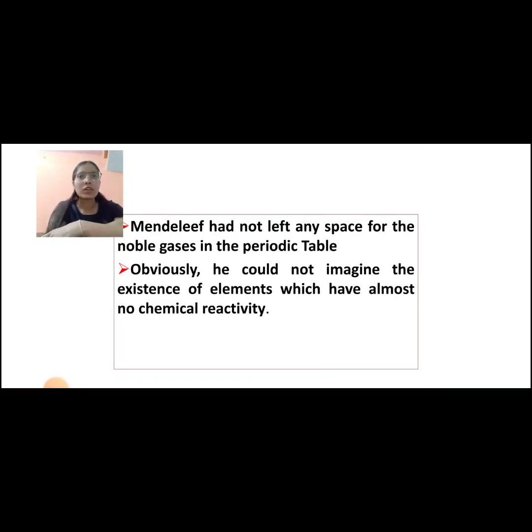So obviously, he could not imagine the existence of elements which have almost no chemical reactivity. That's why Mendeleev had not left any spaces for noble gases in the periodic table.